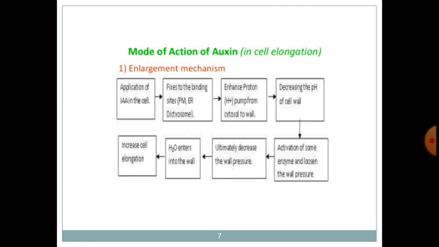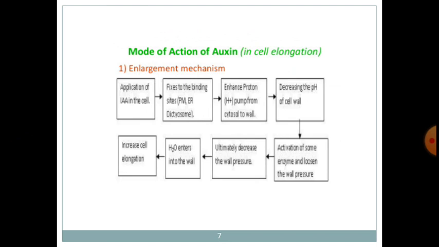This is the mode of action of auxin. The enlargement mechanism takes place by these steps. First, the IAA molecule is applied to the plant cell, then it fixes to the binding site, then it enhances the proton pump from the outside to the wall, which decreases the pH of the cell wall.